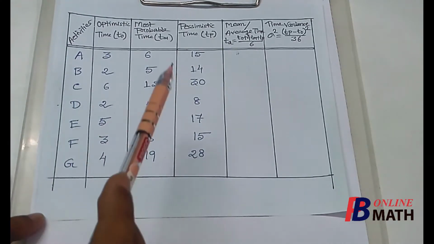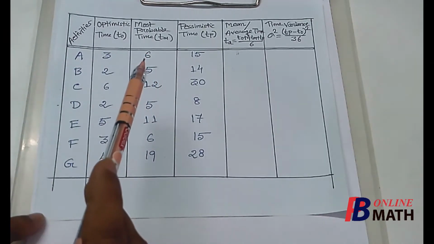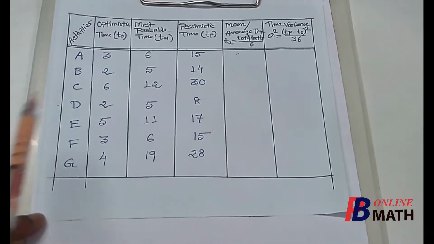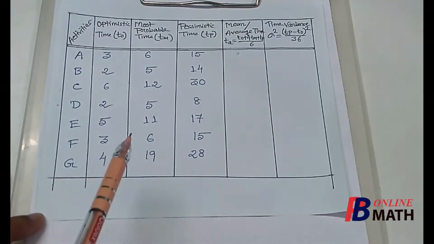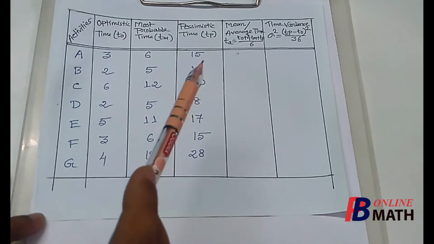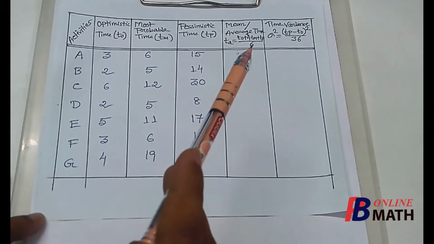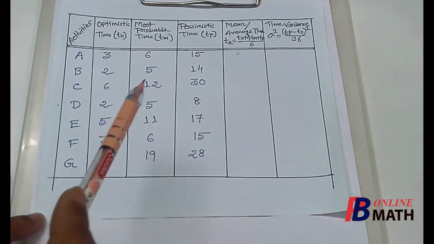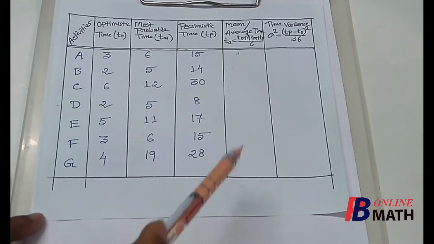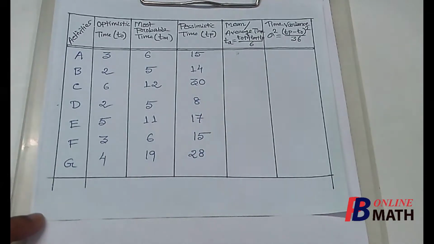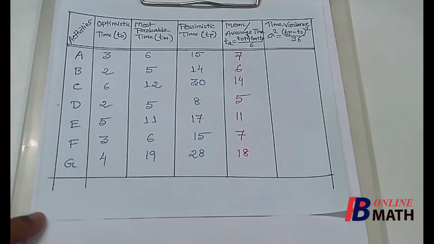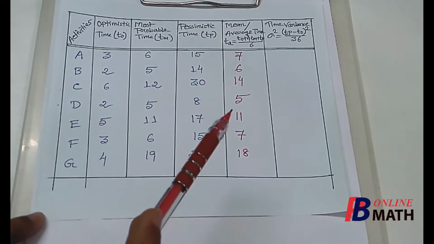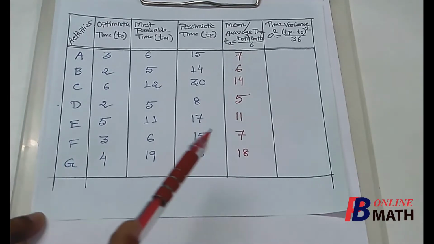So we are giving the weight 4 to the most probable time and 1 each to the optimistic time and pessimistic time. Using this formula, TA equals TO plus 4 TM plus TP divided by 6, we shall compute all the average times for the activities. So using the formula we have found the average time or the mean time for each of the activities.